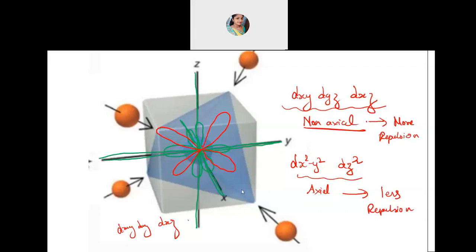In octahedral, you saw that dx square minus y square and dz square were exactly on the axis and the ligands were also coming from the same direction. So they experienced more repulsion, so they went to the higher. Here it is exactly opposite. The non-axial ones are on the path of the ligand, so they will be experiencing more repulsion.